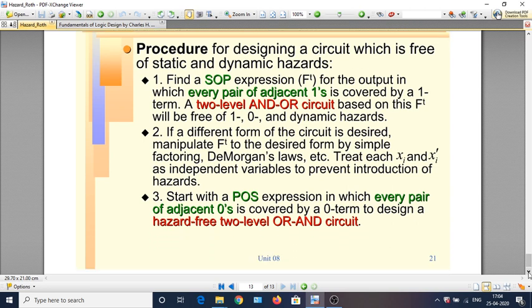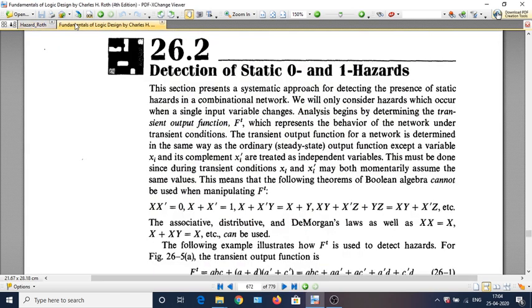Now, in order to clearly see how, given a function, a hazard-free realization can be done, I will go through an example which is given in the book Fundamentals of Logic Design by Charles H. Roth, Volume 1, in section 26.2, as follows.